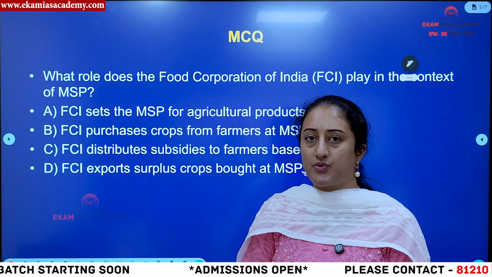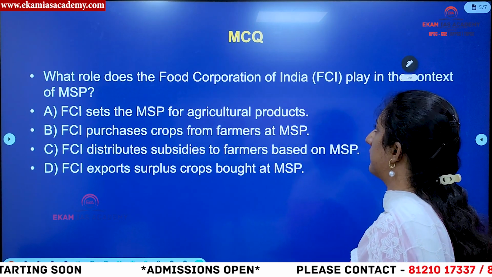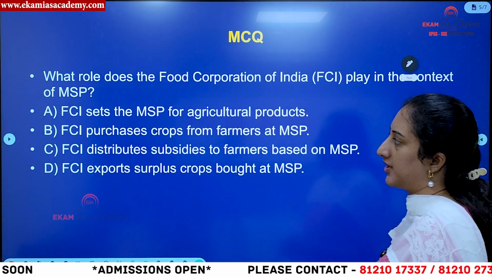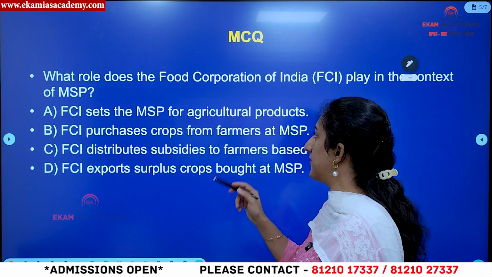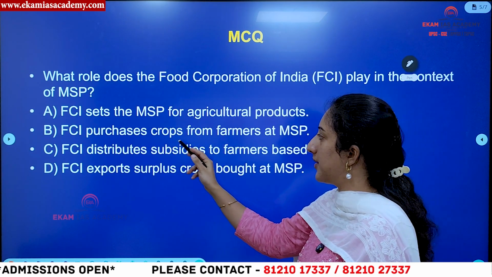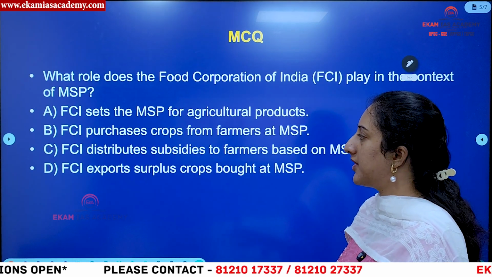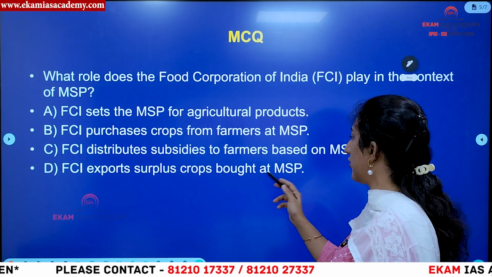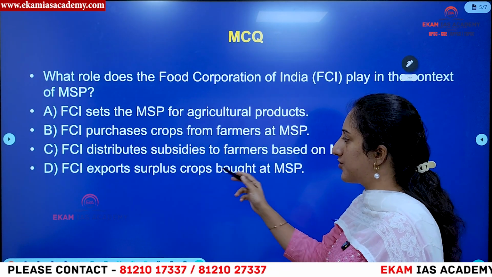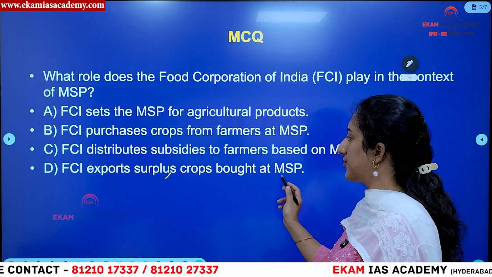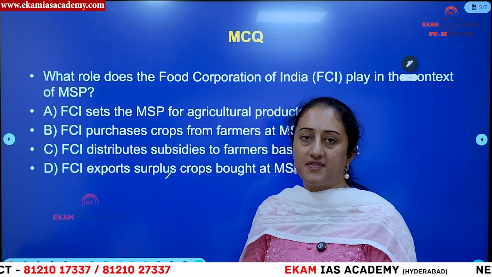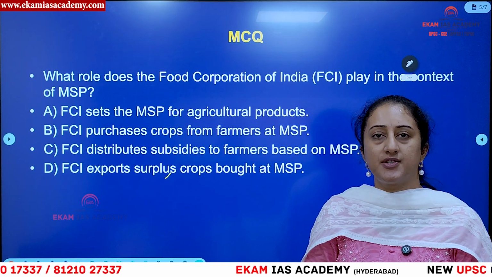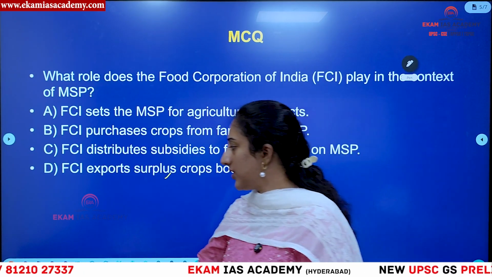So let's see the practice question for the day. What role does the Food Corporation of India play in the context of MSP? FCI sets the MSP price for agriculture products, or FCI purchases the crops from farmers at MSP, or FCI distributes subsidies to the farmers based on MSP, or FCI exports surplus crops bought at MSP. What is the role of FCI with respect to MSP? Answer in the comment section and do let us know the answer.